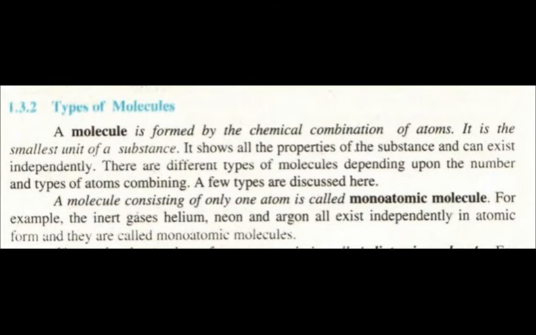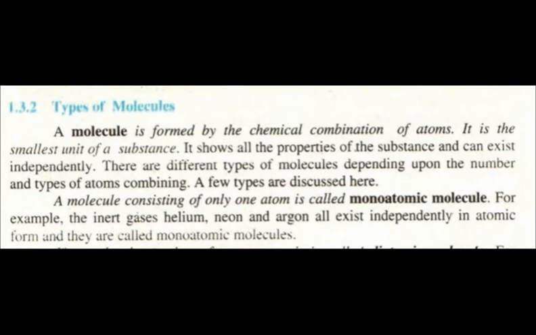Dear students, before discussing the types of molecules, we will take a little review about molecules. Molecules are a combination of atoms. When atoms combine together, they form a molecule. Molecules are the simplest unit of a substance or chemical species.